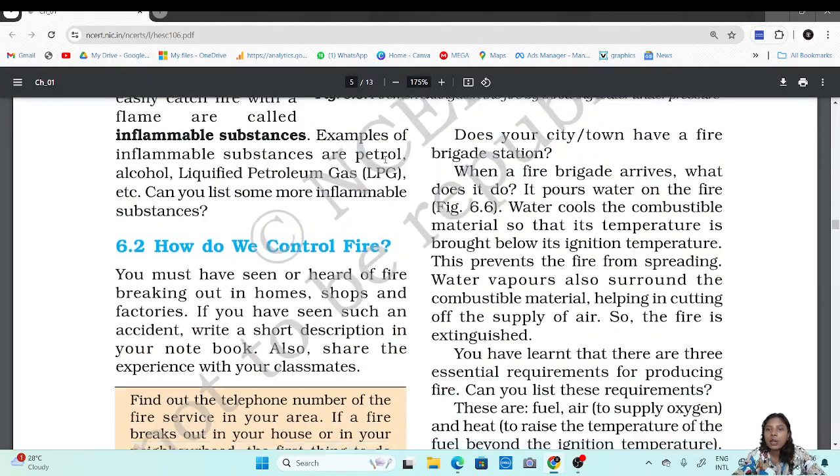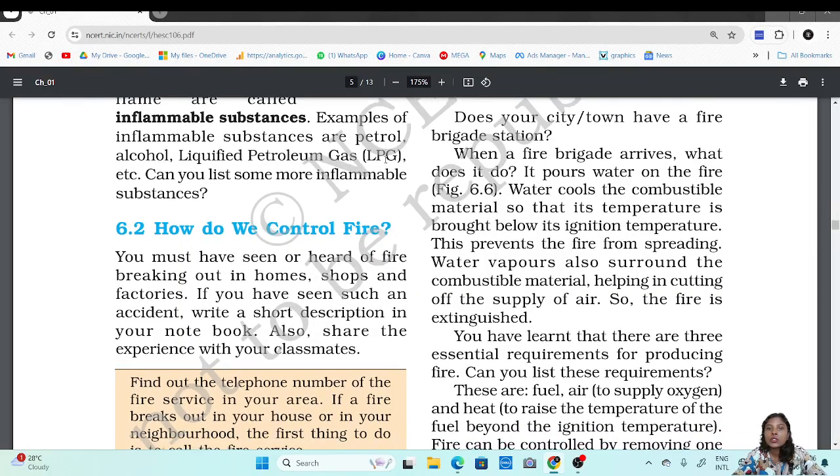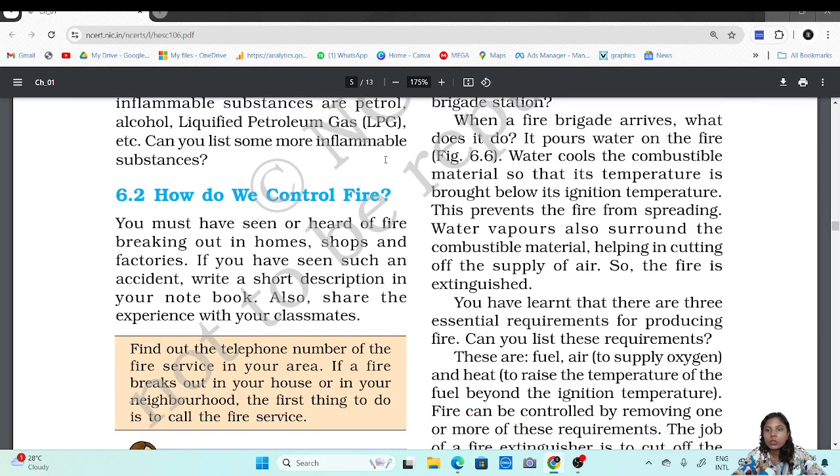Does your city or town have a fire brigade station? When a fire brigade arrives, what does it do? It pours water on the fire. Water cools the combustible material so that its temperature is brought below its ignition temperature. Whenever there is a fire, the first thing we do is call a fire brigade. When the fire brigade arrives, the first thing it does is pour water on the combustible substances, the substances which are currently burning or which have caught fire.